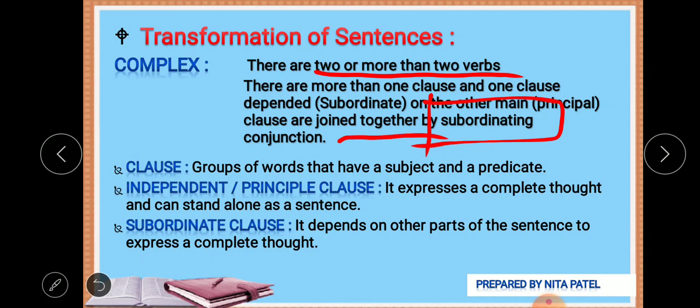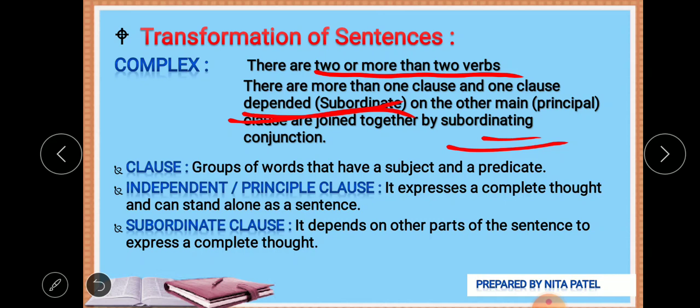But in a compound sentence we use two types of conjunctions, coordinating and correlative. In a complex sentence we use subordinating conjunctions. Why are we using subordinating conjunctions? Because the subordinate clause, or dependent clause, depends on the main clause or principal clause, and that is the reason we need a subordinating conjunction.